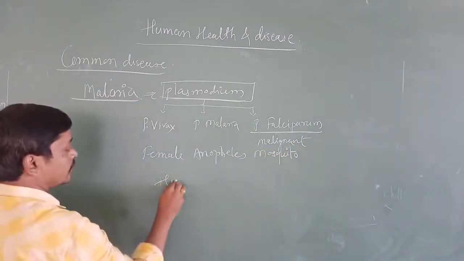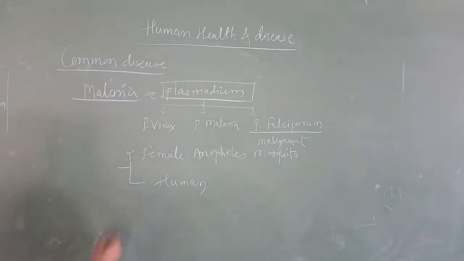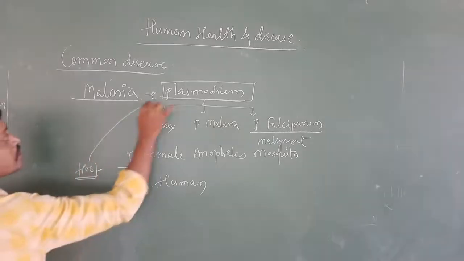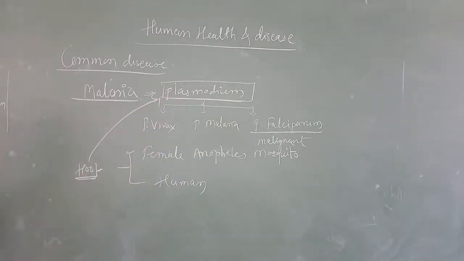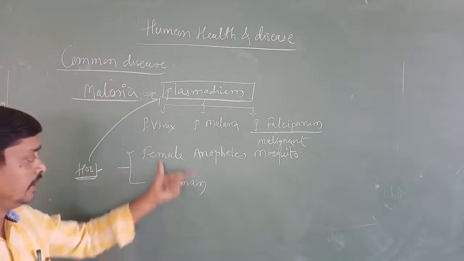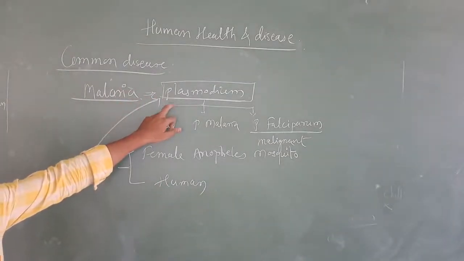These two, the female Anopheles mosquito and human, are the hosts for the completion of the life cycle of Plasmodium.